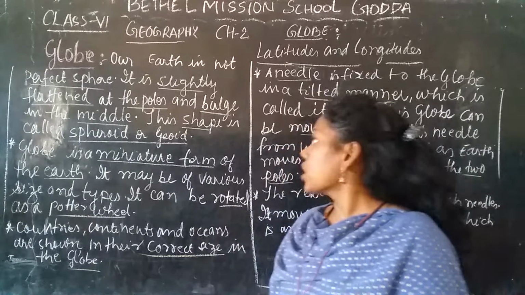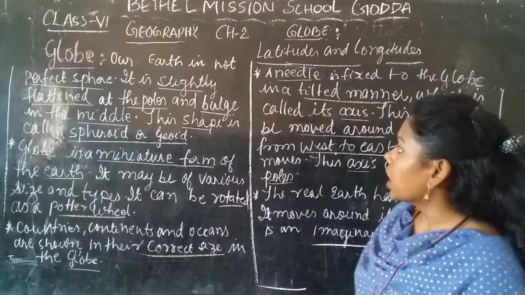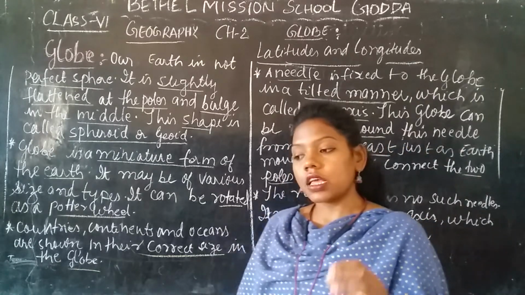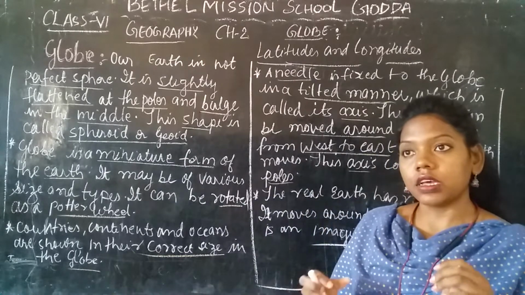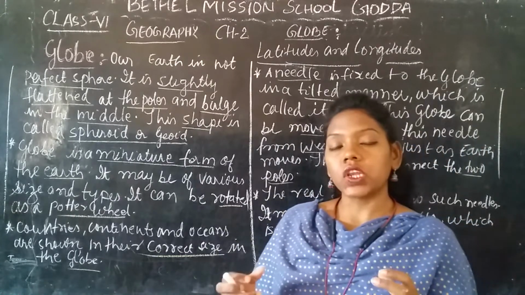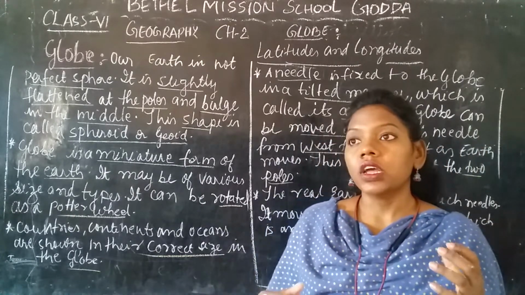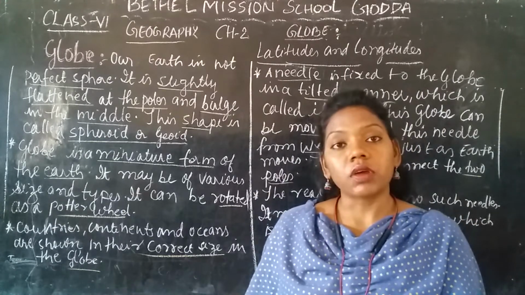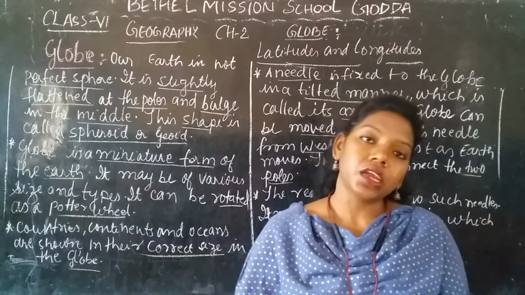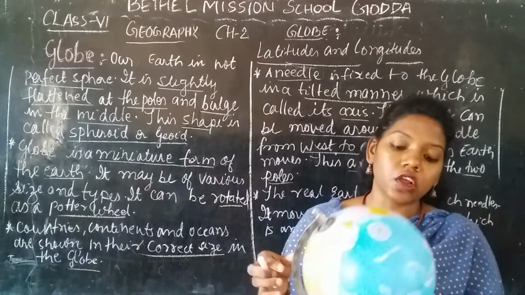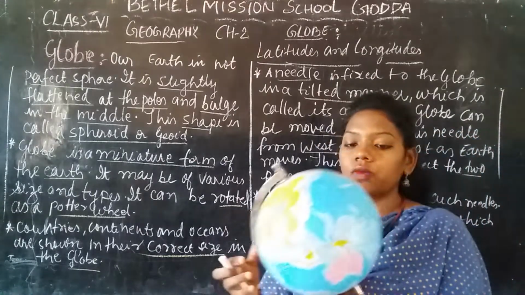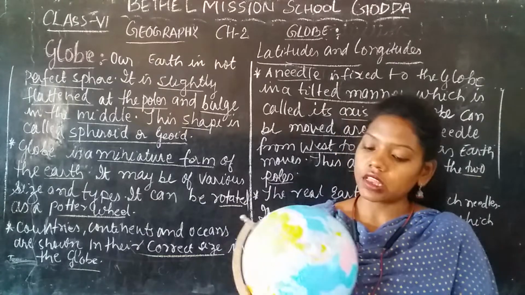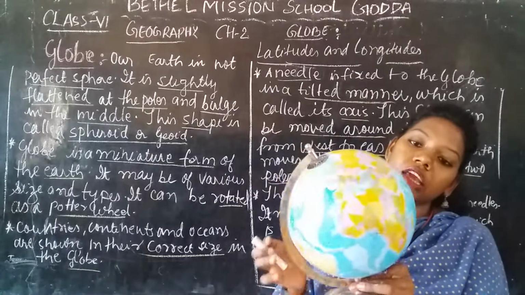So what is a globe? It is made just as the Earth looks from space. How does the Earth look from space? The same is made in this globe. You can see it is the same as the Earth.